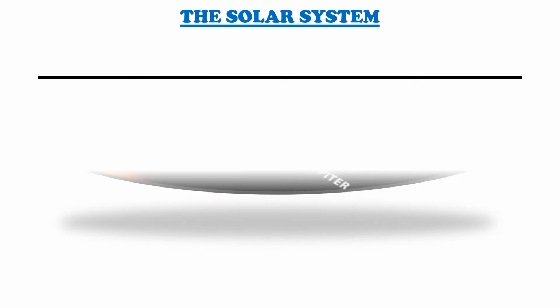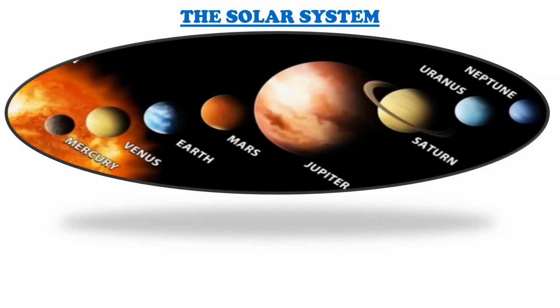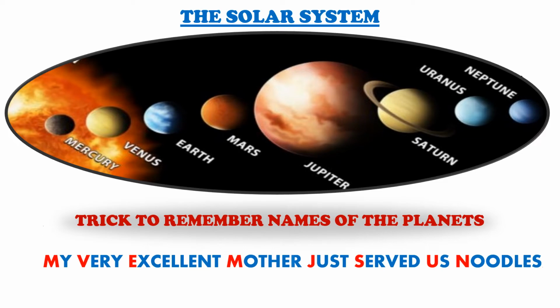Now, let us learn something about our solar system. What do you mean by solar system? The planets, the sun, the moon. It's called our solar system, our solar family, which lives together. And there are 8 planets in our solar system: Mercury, Venus, Earth, Mars, Jupiter, Saturn, Uranus and Neptune.